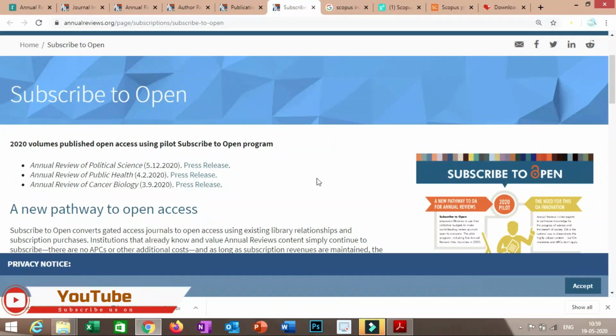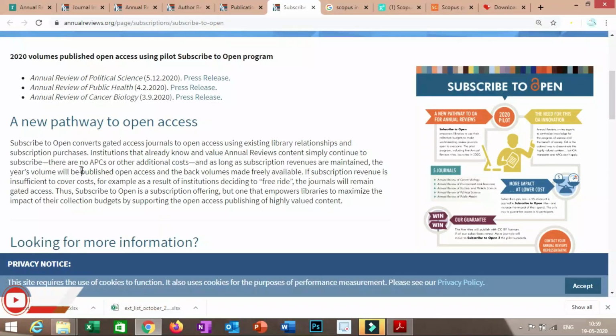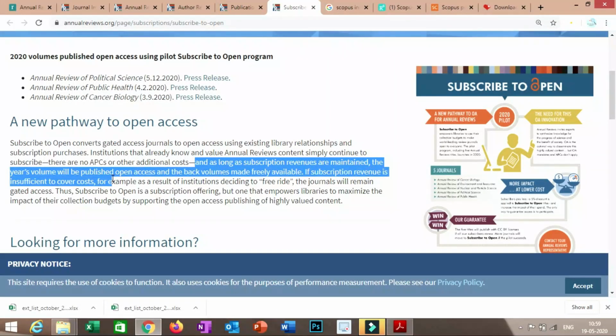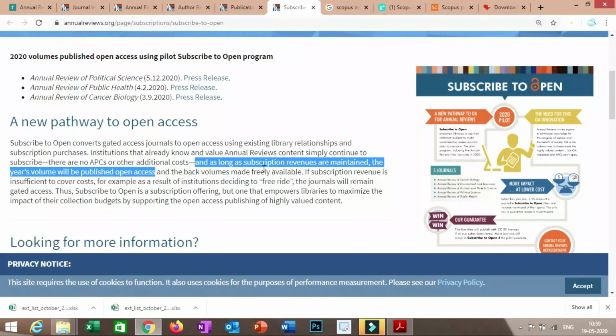Authors need not pay any amount, and that is clearly written here also: there are no APCs or other additional costs, and as long as subscription revenues are maintained, the year's volume will be published open access. When the journal collects sufficient revenue, it publishes some volumes in the open access category, which means it is openly available to all readers, but still the charges are not borne by the authors.